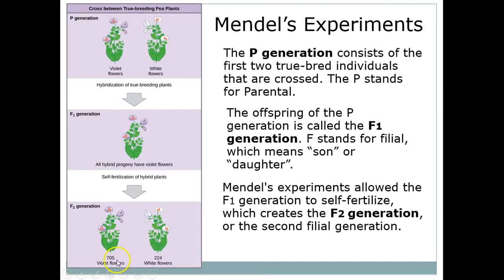In this case, he had 705 violet flowers in the F2 generation and 224 white flowers. He started with one violet and one white, and now he has 700 violet and 225 white, almost a 3-to-1 ratio of violet to white. So he has the violet and the white reappearing. However, they are not in equal numbers, and this made him start thinking about what's going on.